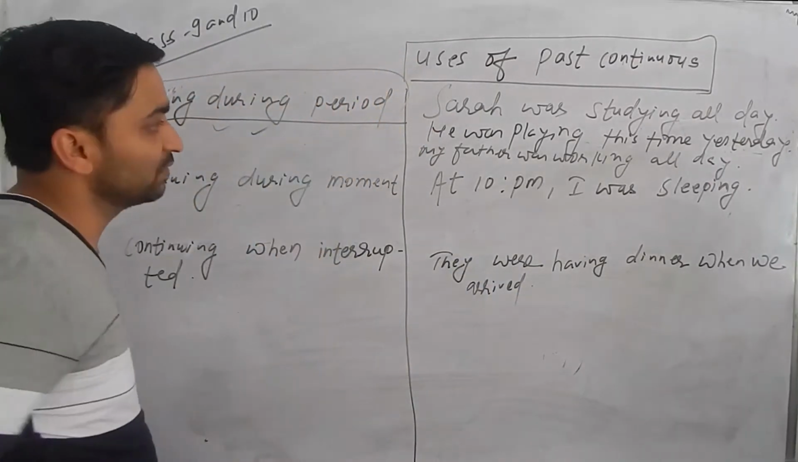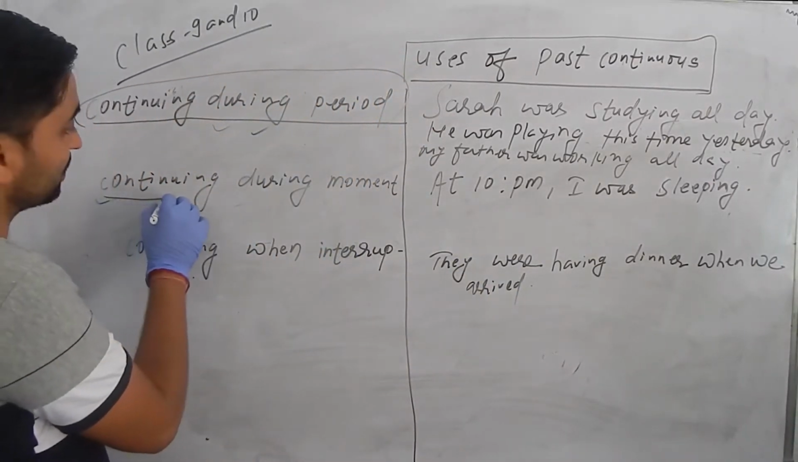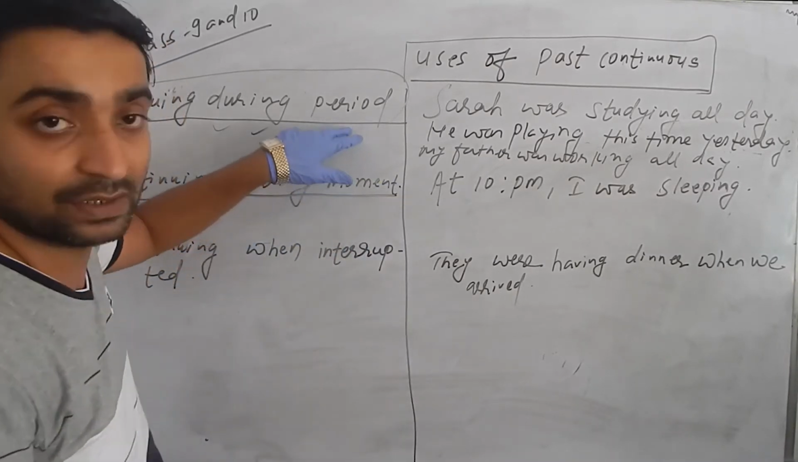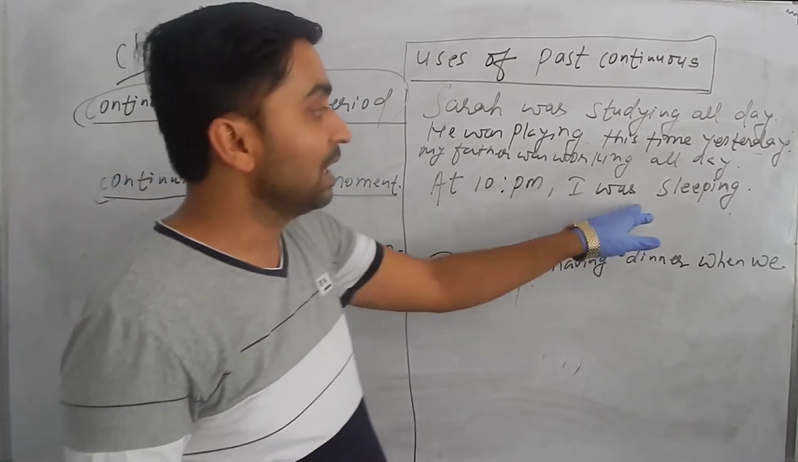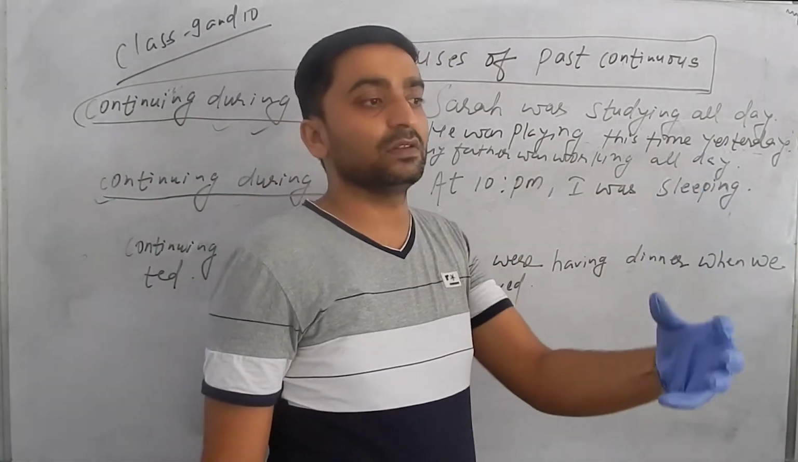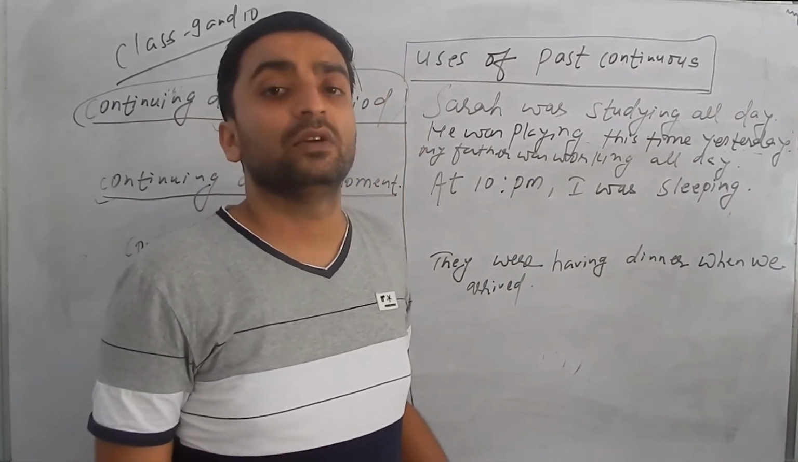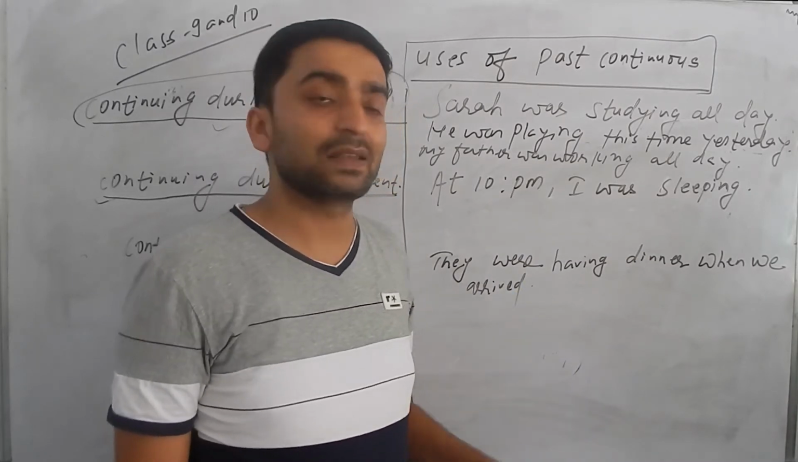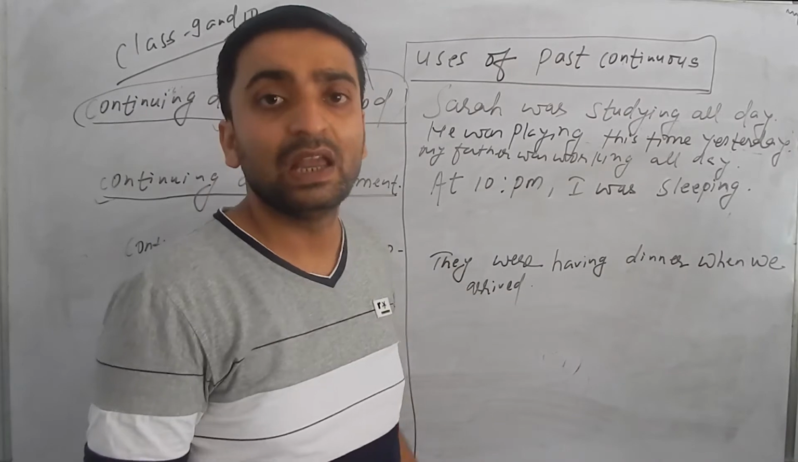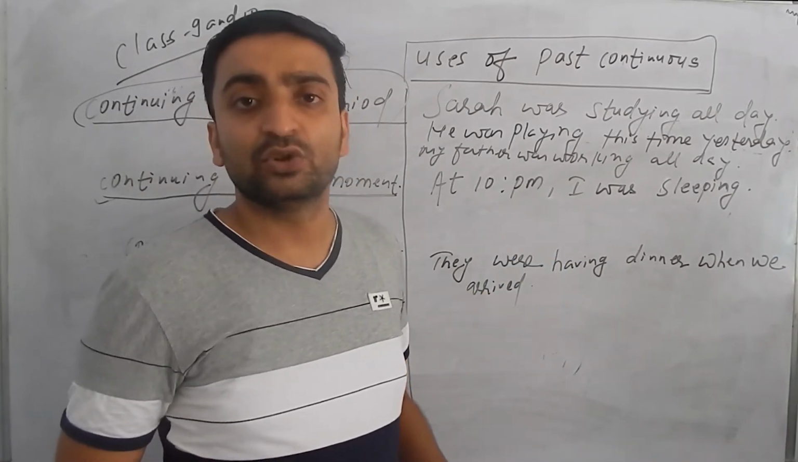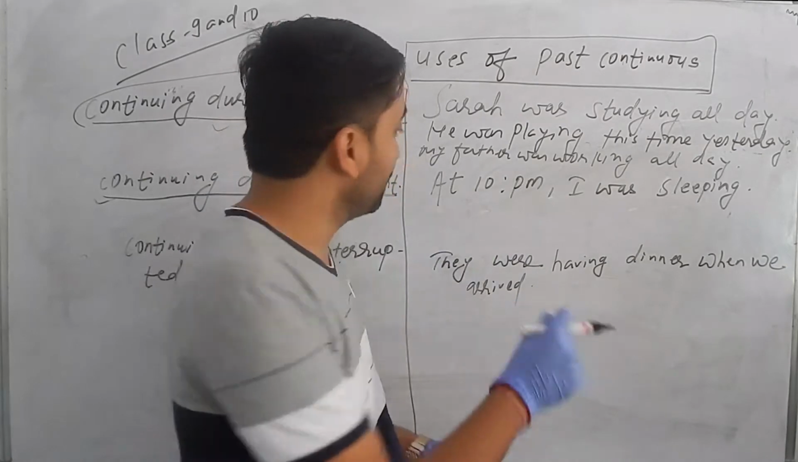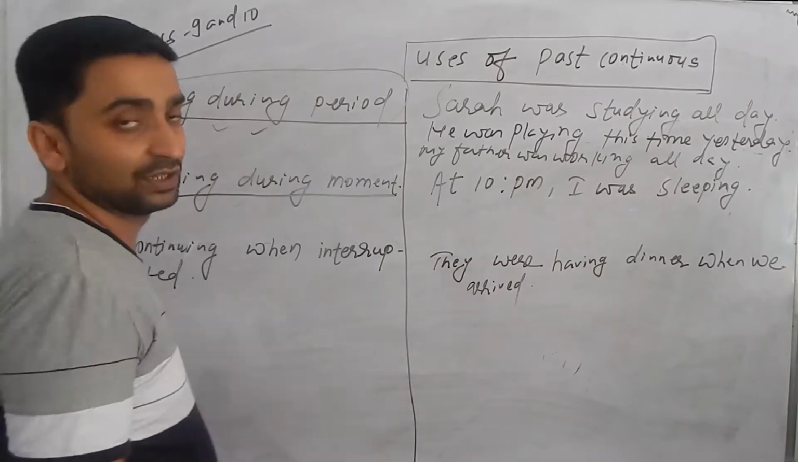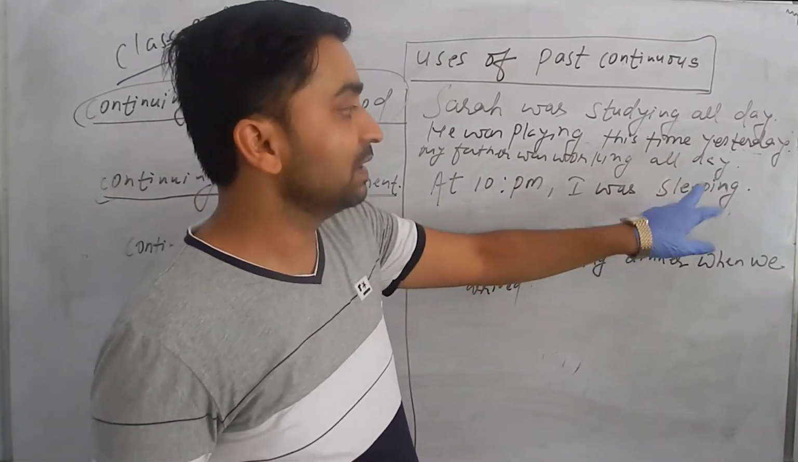So this is the first use. The second is that it is used for an action which was in a continuous form during a moment, not only a period, like "At 10 p.m. I was sleeping." Sometimes questions come like, "What were you doing? I called you last night." You can answer: "At 10 p.m. I was sleeping, at 11 p.m. I was bathing." So for a particular moment in the past, past continuous tense is used.